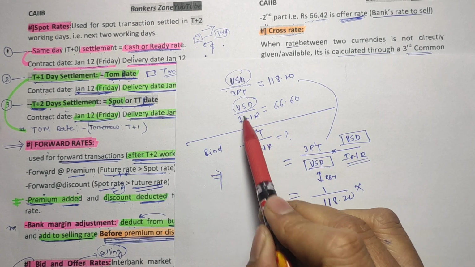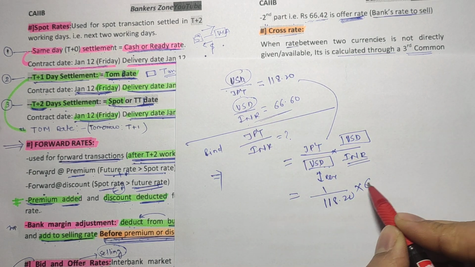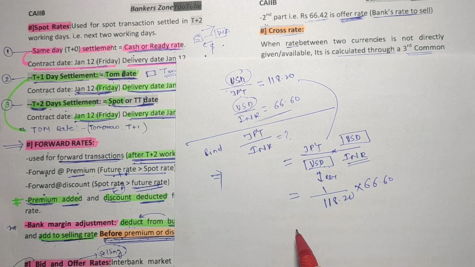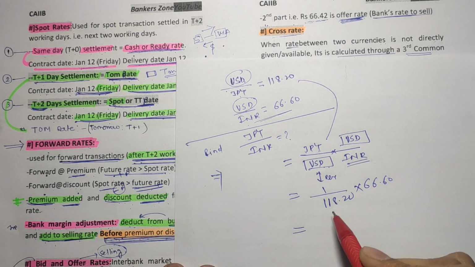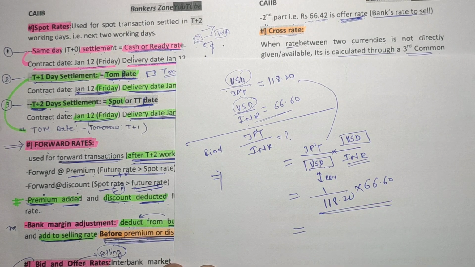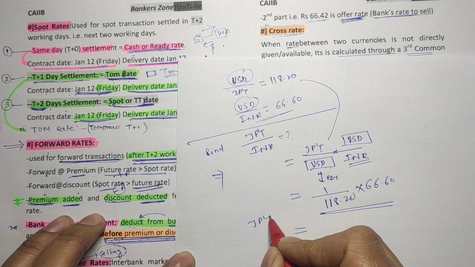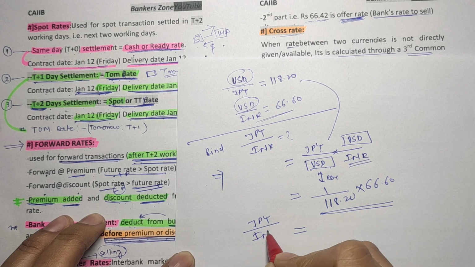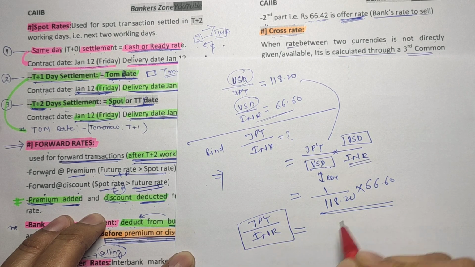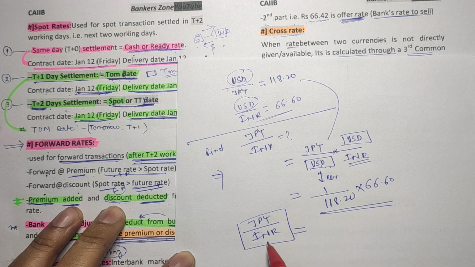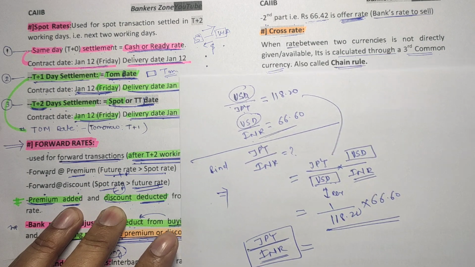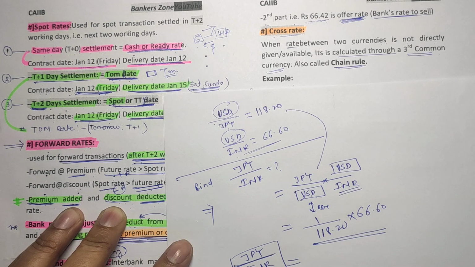What is the US dollar upon INR? They have directly given it, it is 66.60. So when you solve this, you will get the answer. Using a simple calculator you can just divide the values. So you will get the Japanese yen to INR value. That means, for 1 Japanese yen, how much is it in Indian rupees.